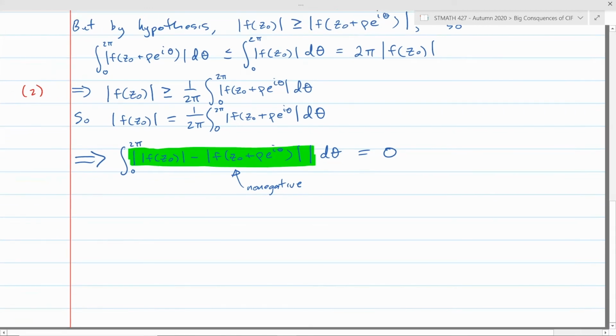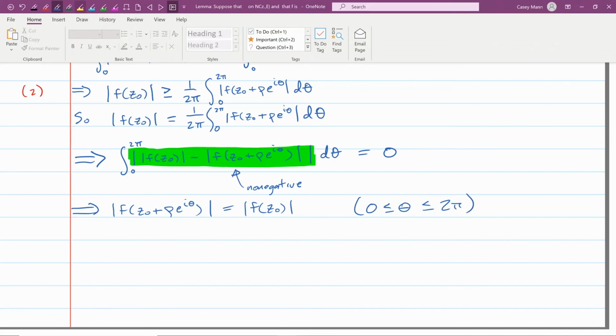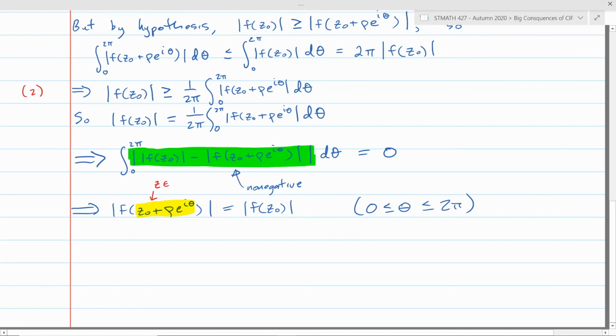So from there, we can conclude that modulus of f of z naught plus rho e to the i theta has to equal modulus of f of z naught. And this is true for any theta that's between 0 and 2 pi. See, this stuff that's inside the modulus on the left-hand side, right here, that's just what an arbitrary z on the circle C rho looks like, right? So what we're saying is that if your z is on C rho, then modulus of f of z equals modulus of f of z naught, a constant.